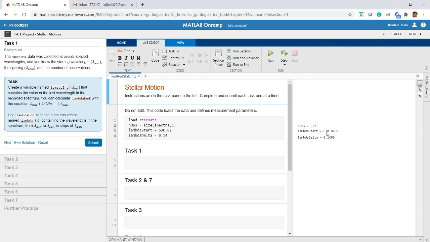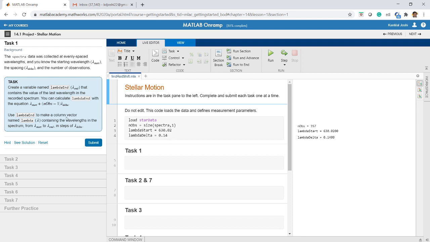Its starting value is 630.02 and the increment is 0.14. So the first value is 630.02. The next value will be 630.02 plus 0.14, so it will be 630.16. Its next value will be 630.16 plus 0.14. This way the increment is added. So this is what is given to us.